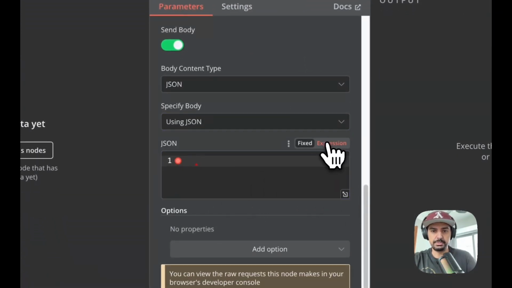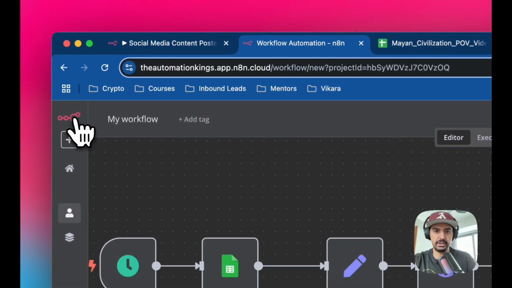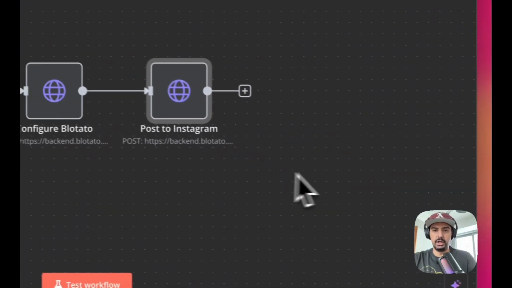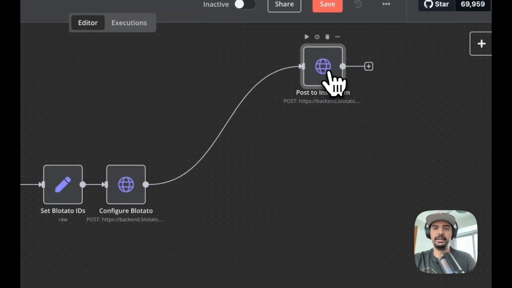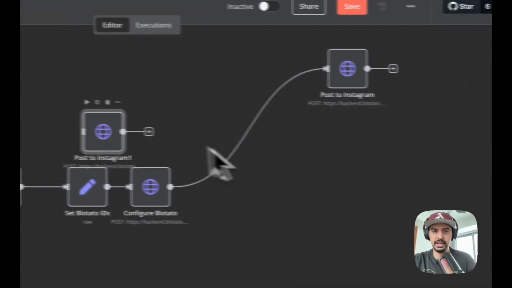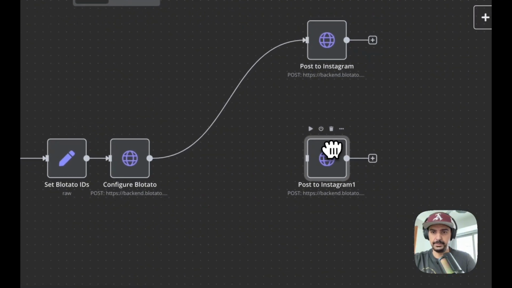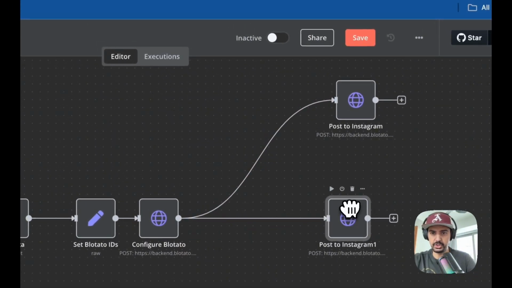And then I'm just going to go into expressions so you can see it, open this up, paste this here, and make sure you run it, and then you'll see everything correctly. Okay, so I'm going to move this up a bit, just going to fit it all in, and then we're just going to do the same again. Okay, so we're just going to duplicate this. I'm going to move this here, somewhere along those lines, connect it up, just make sure it's level.